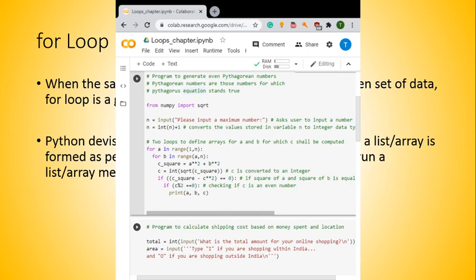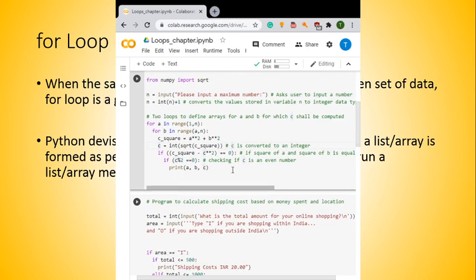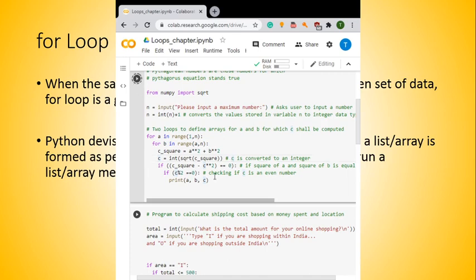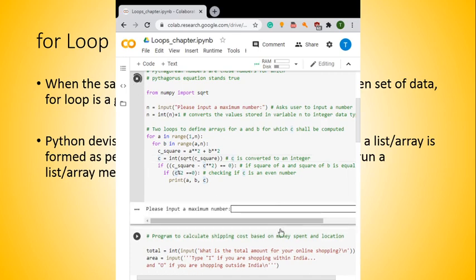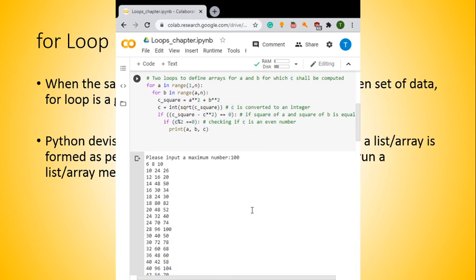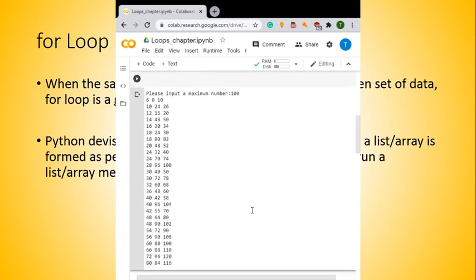Here is the particular code: c square is equal to a square plus b square, and c is equal to the integer of the square root of c square. The output will be shown. Let us just run this code and check what the output is. Initially, as an input, for example, my maximum number is 100, and after entering, it will give me a list of Pythagorean numbers up to 100.